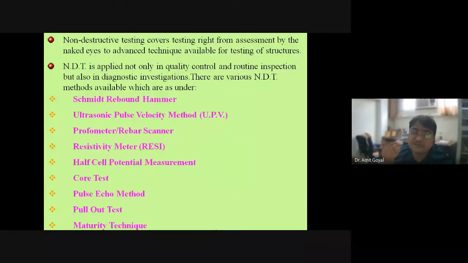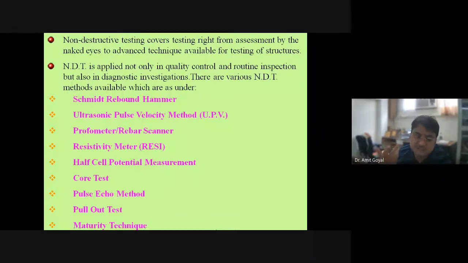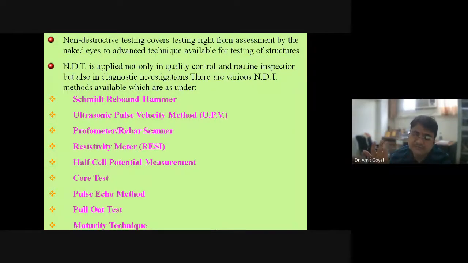So you can interpret that the core concrete is in very bad shape, and the surface is carbonated. There we decide to use the carbonation test, right? After that we decide whether we need to do some test for corrosion or not, right?